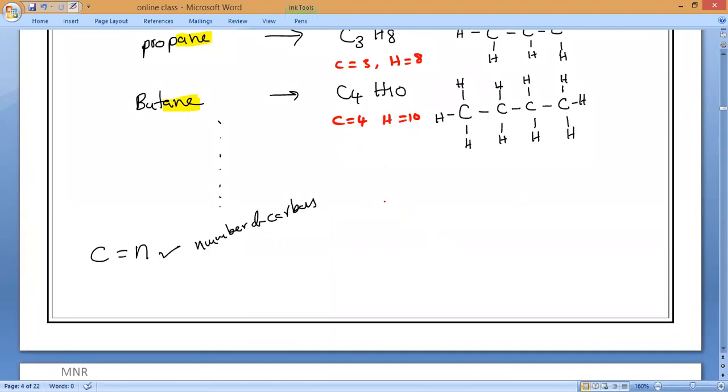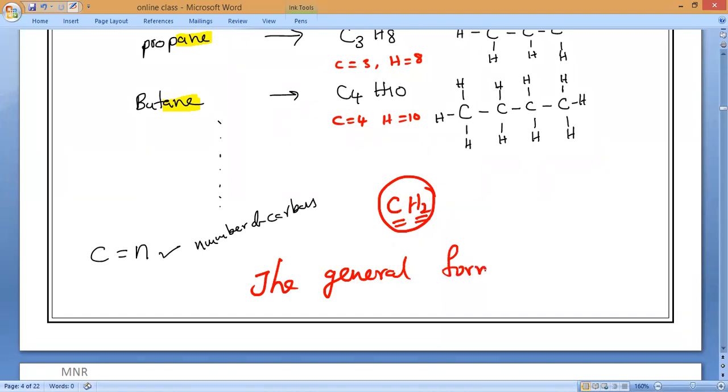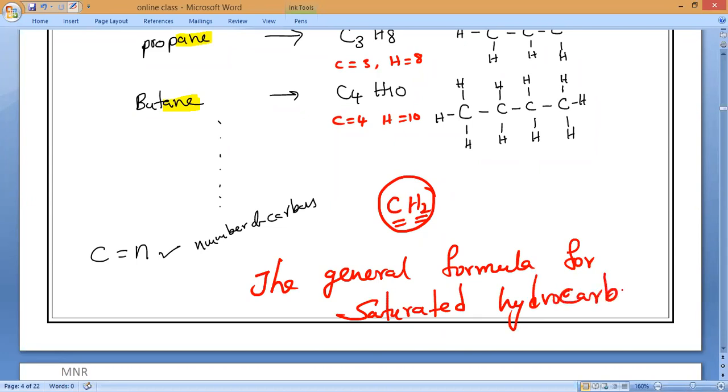One carbon and two hydrogens. Understanding? Always one carbon and two hydrogens are increasing. Yes, everybody? Yes or no? All of you, one carbon and two hydrogens are increasing. So the general formula for saturated hydrocarbons, everything you should learn clearly, because so many formulas will come, you'll be getting confused.